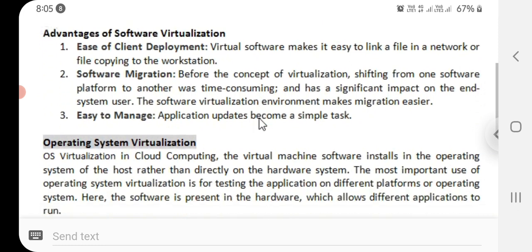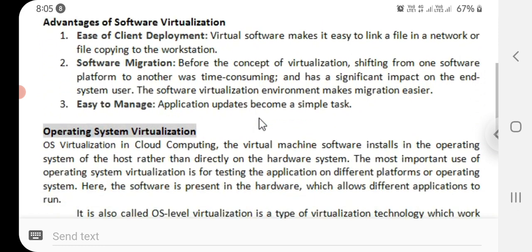So let's see the advantages of software virtualization. First one is ease of client deployment. Virtual software makes it easy to link a file in a network or file copying to the workstation. Next one is software migration. Before the concept of virtualization, shifting from one software platform to another was time consuming and had a significant impact on the end system user. The software virtualization environment makes migration easier.